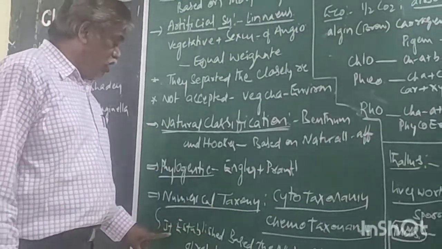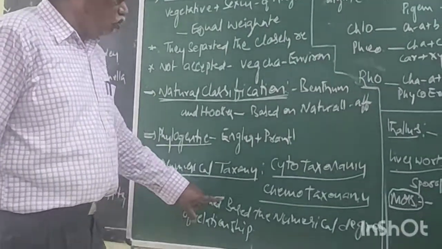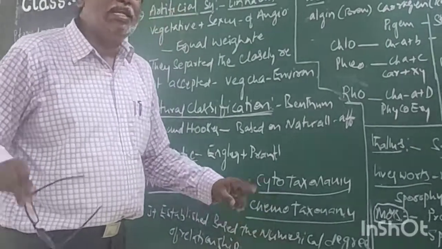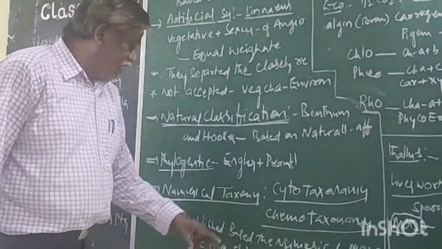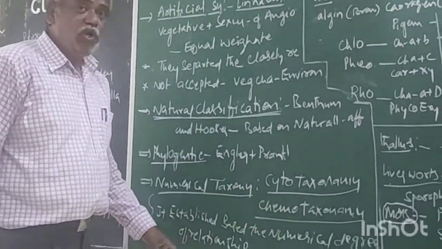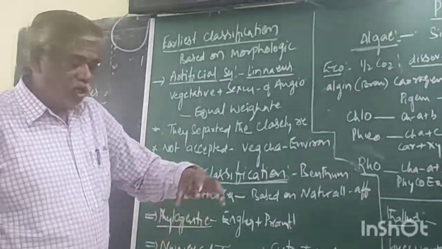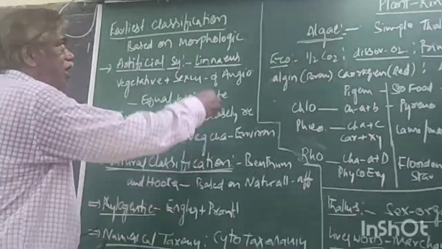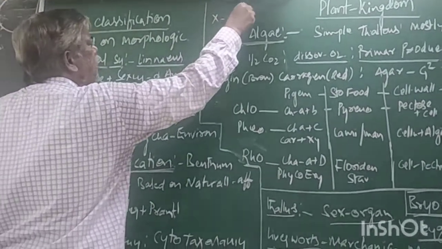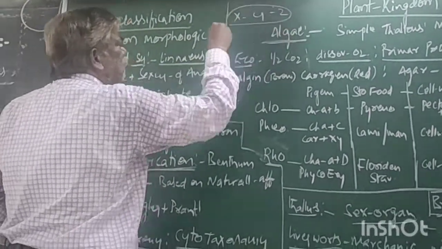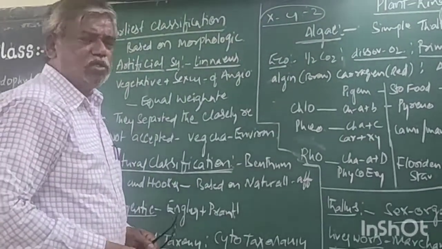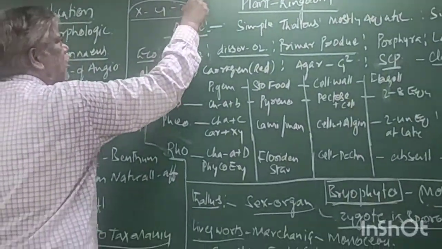Numerical taxonomy. It is established based on the numerical degree of relationship. Suppose now X, Y, Z. We don't know the names of the organisms.